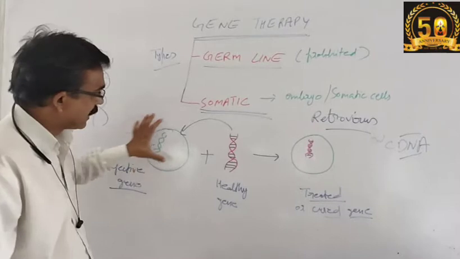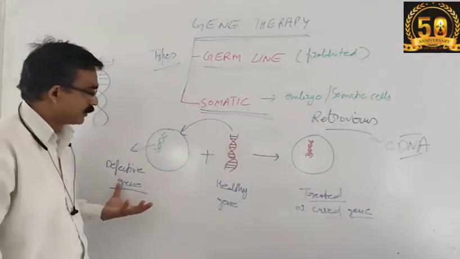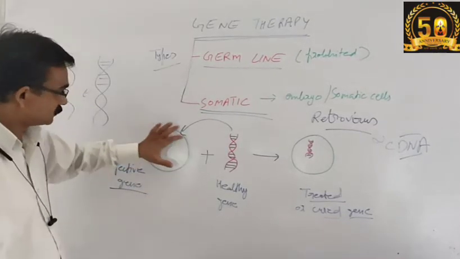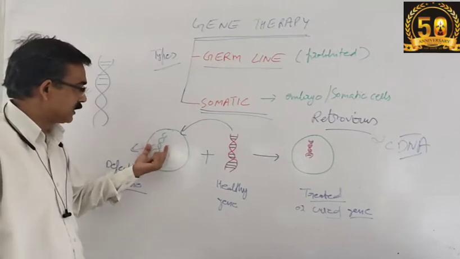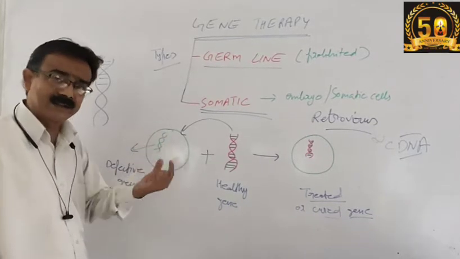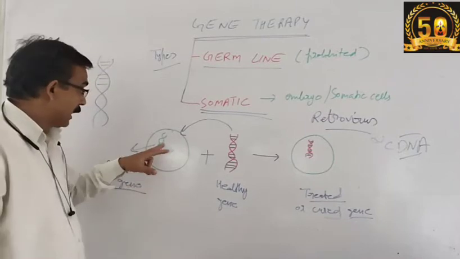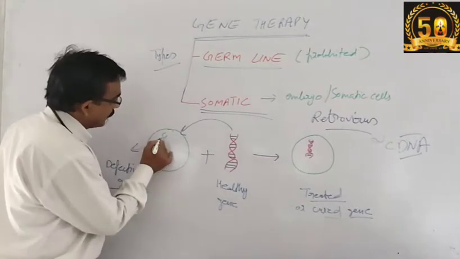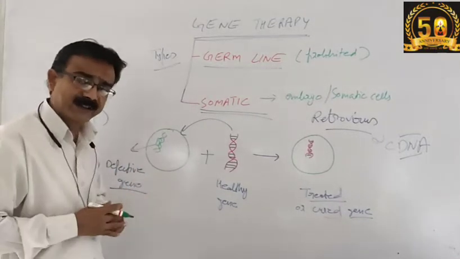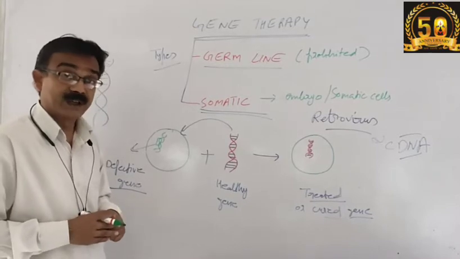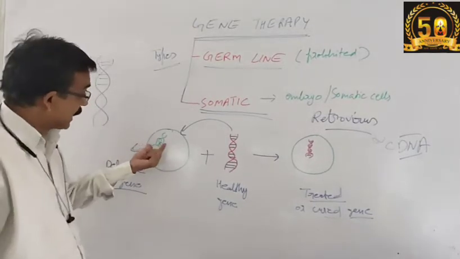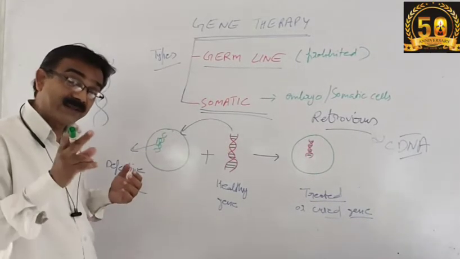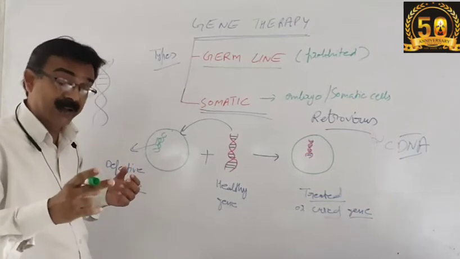In this diagram you are observing, I drew a layout of what exactly we are doing in gene therapy. Suppose this is a somatic cell. Obviously inside the nucleus there is a segment of a gene in the DNA. This is not the whole DNA. Suppose a particular segment of the gene in the DNA is not working properly. It is unhealthy, it is defective. If this type of gene or DNA develops in the developing embryo, then it will not be able to have a good character.